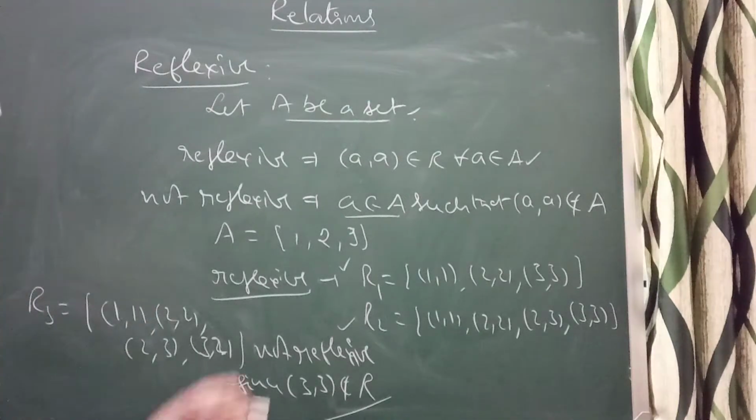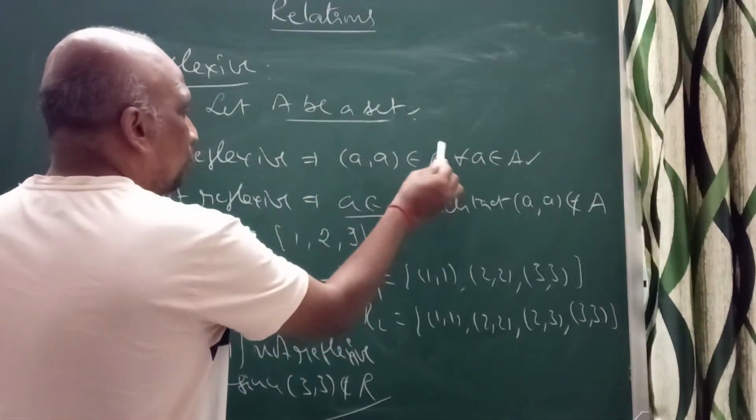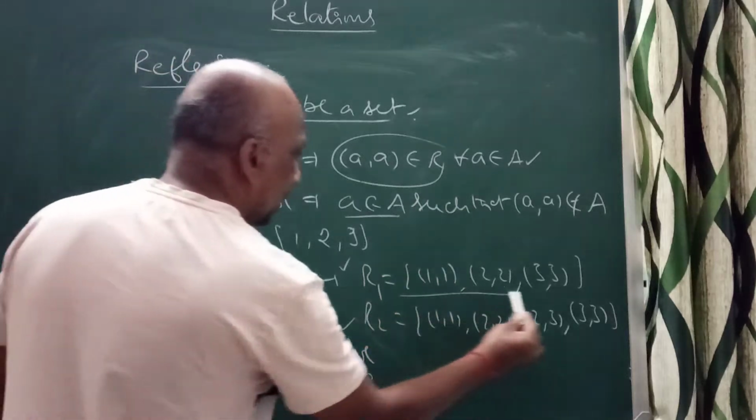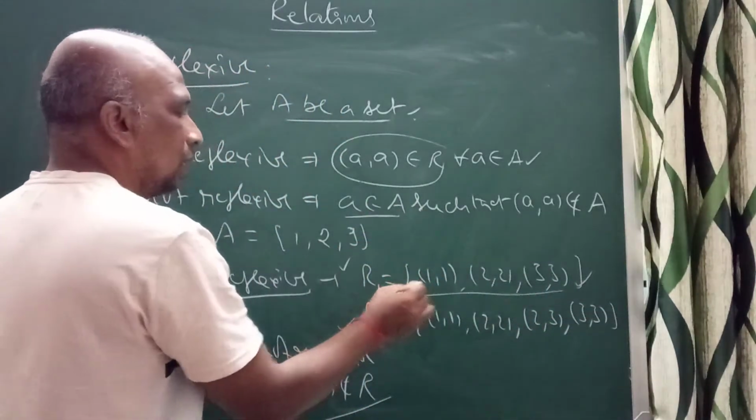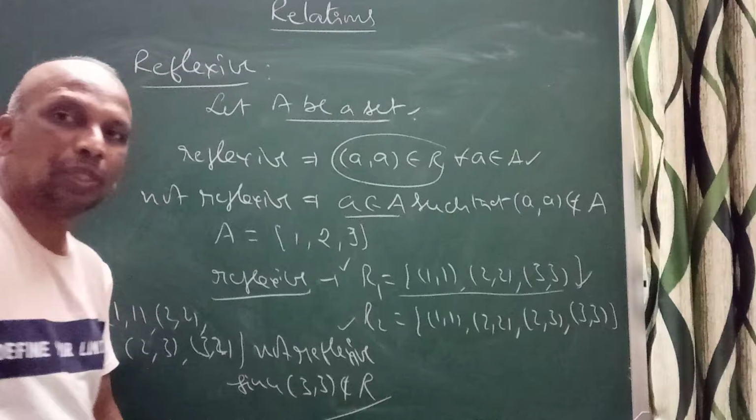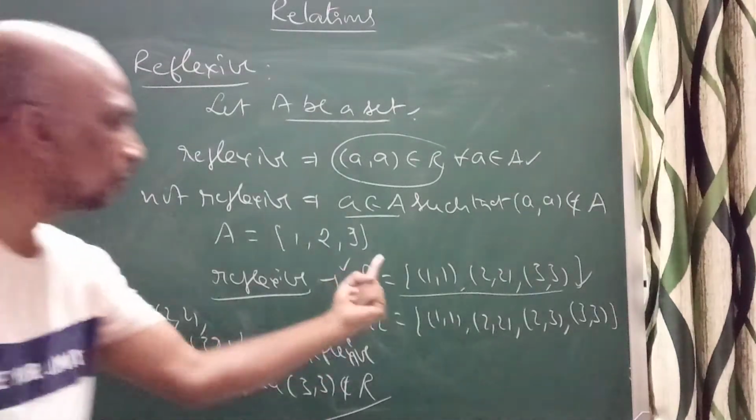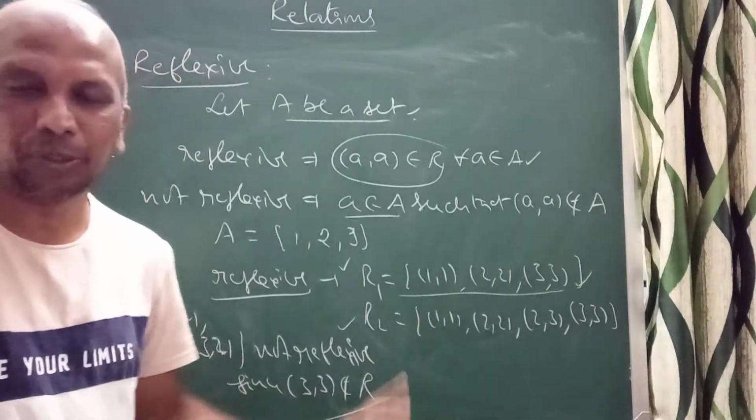Reflexive means for every element a of A, (a, a) belongs to R. This rule should be there. So 3 elements are there, and the 3 ordered pairs should be (1, 1), (2, 2), (3, 3). This should be there for reflexive. If any one of them is missing, it is not reflexive.